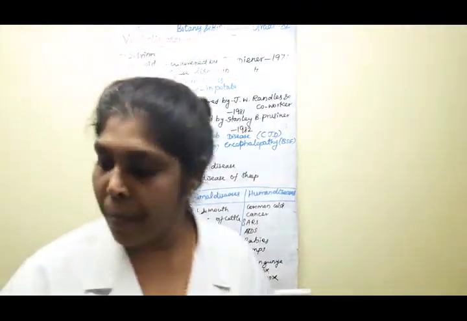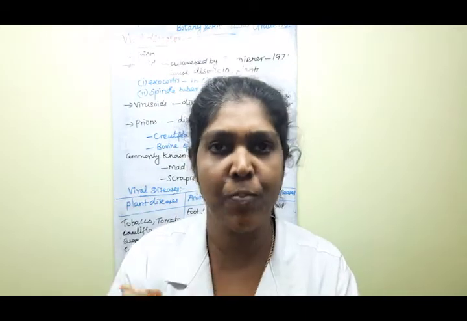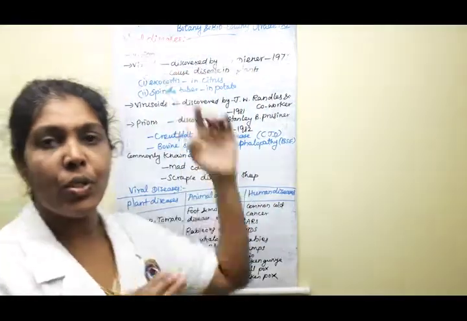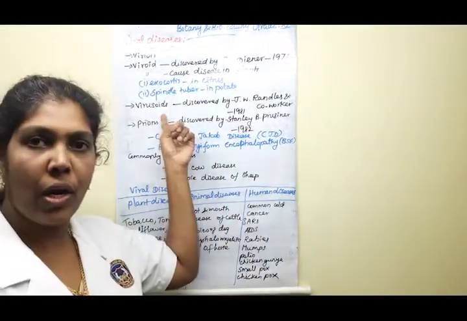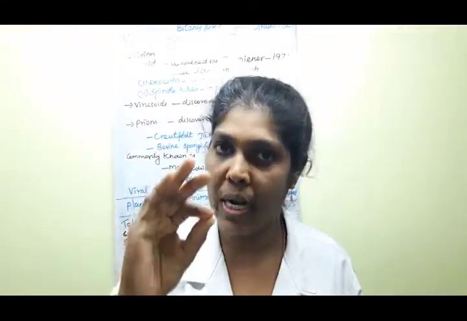What do you mean by virusoid? This is a very small circular form of RNA molecule. It is similar to the viroid. But these virusoids are mostly joined with the viroid molecule. Only the virus particles are present in these virusoids. Clear children? Say yes or no? Yes. So it is a very small circular RNA particle.